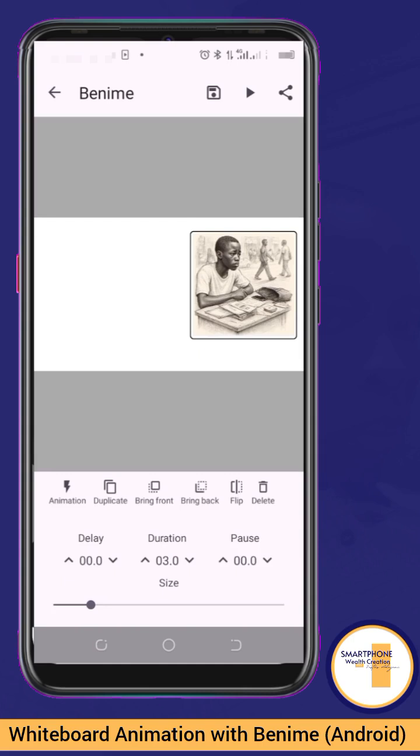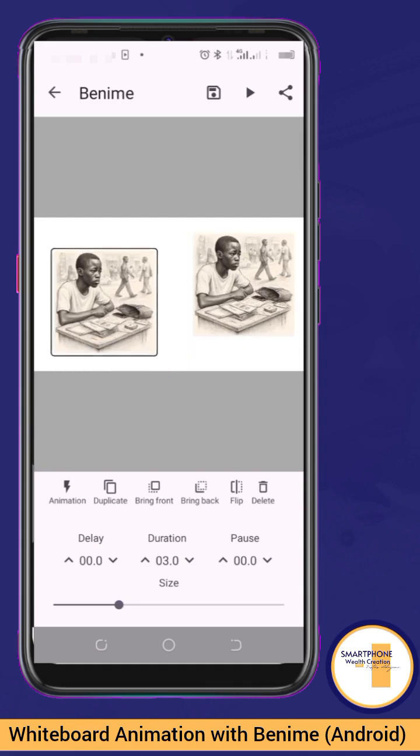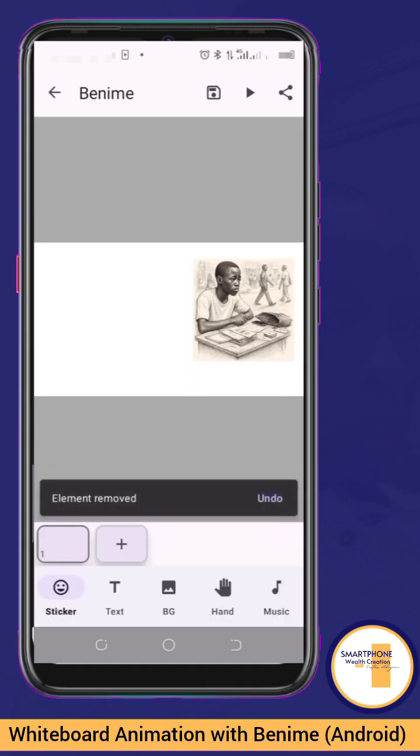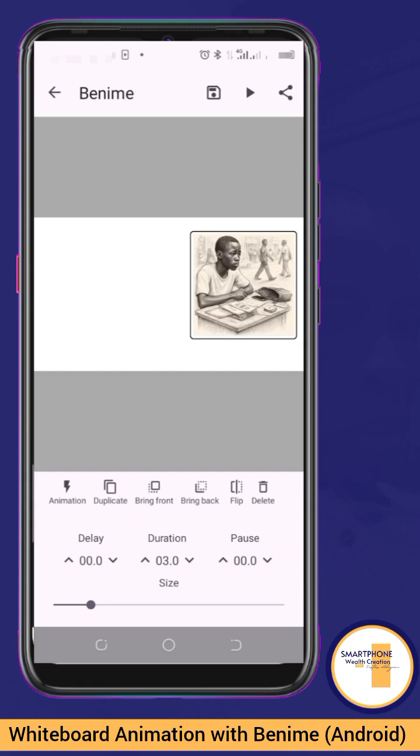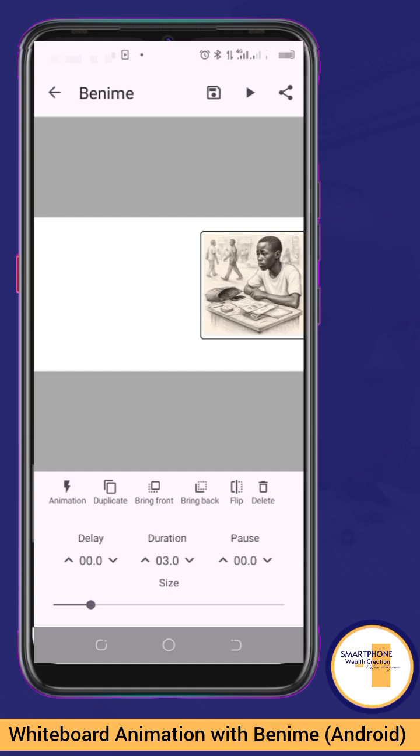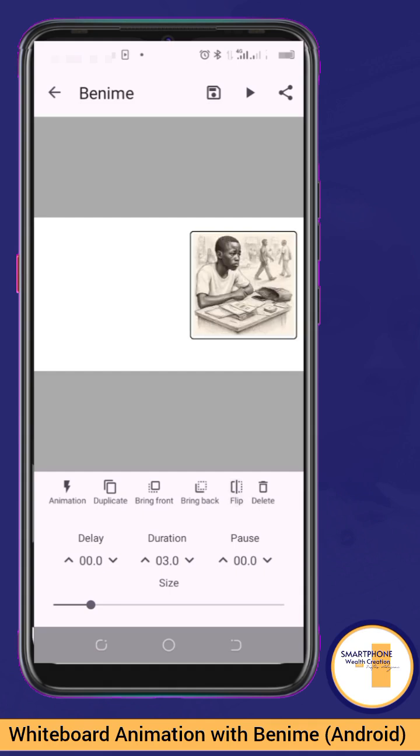And you need to change the location, or you need to even duplicate. I had already duplicated it now. Let me tap on it again, you need to bring it to front or bring it backward. That means, let's say you have a text covering the image, you need to bring the image to the front. You click on bring to front, and as the case may be, if you want to flip it around, look at that, I've turned it the other way around, so let me take it back, and of course the delete. Then down below you have the delay, duration, and pause.